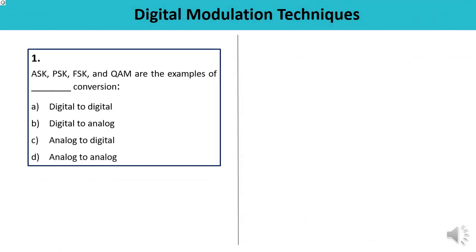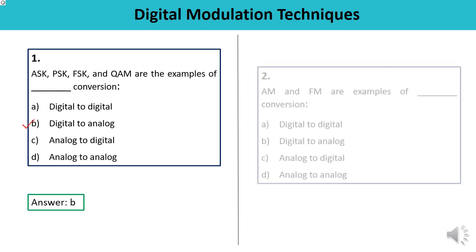First question: ASK, PSK, FSK and QAM are the examples of which kind of conversion? So ASK, amplitude shift keying, phase shift keying, frequency shift keying, these are the examples of digital to analog conversion. It means the answer is B. Let us check. This is the correct one.